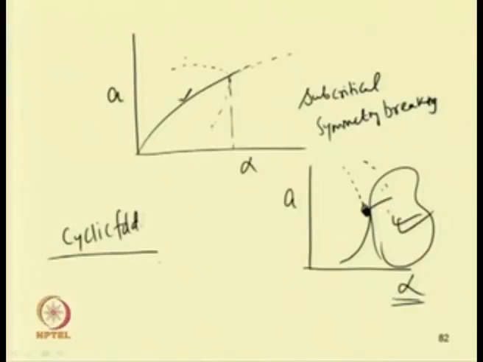Similarly, one can have the transcritical bifurcation. In case of the transcritical, we have a stable and unstable branch. So, this is the Poincare section, A versus alpha. And in case of the period doubling, one can have a set of period doubling also. Here this is the alpha.